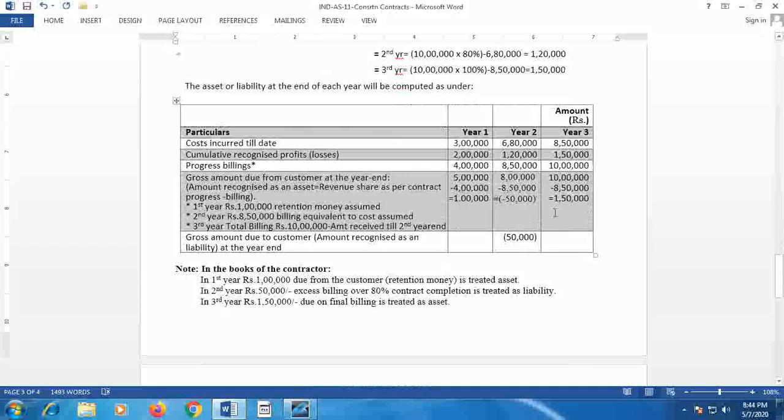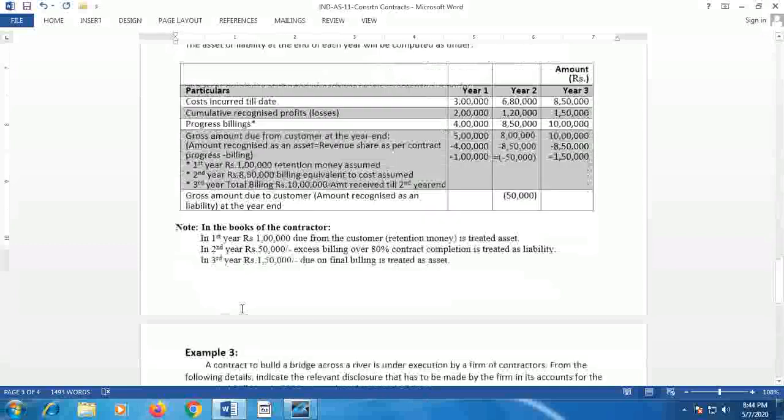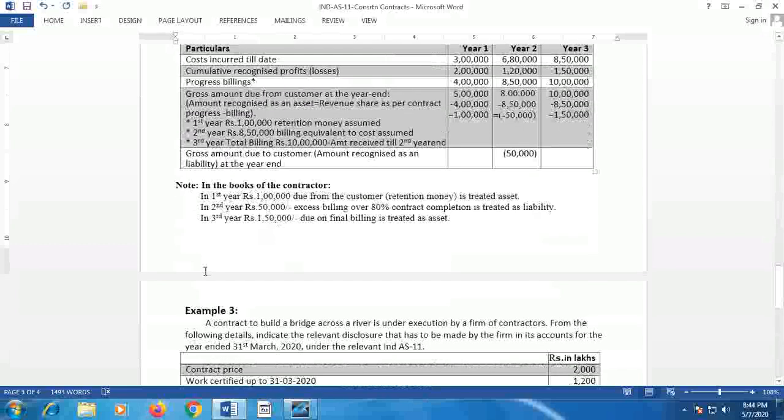In the third year, 10 lakh cumulative billing is made, and till the second year end 8,50,000 billing is made. That means 1,50,000 is due from the customer, and that is treated as an asset. So the first year retention money of 1 lakh and the third year 1,50,000 due from the customer are treated as assets, whereas in the second year the 50,000 excess billing is treated as a liability towards the customer. Hope you have understood this example.